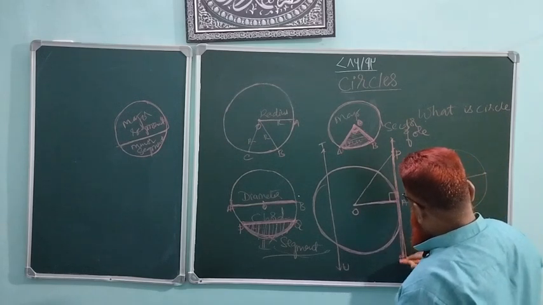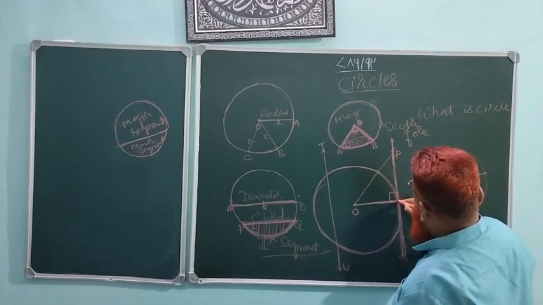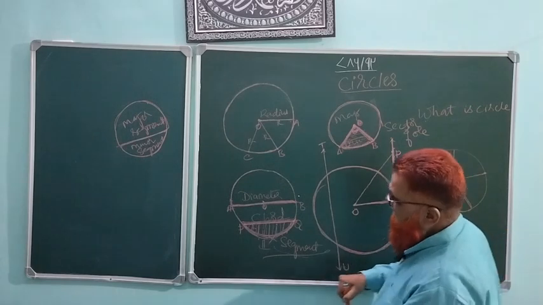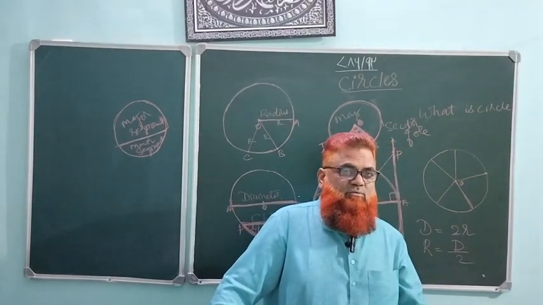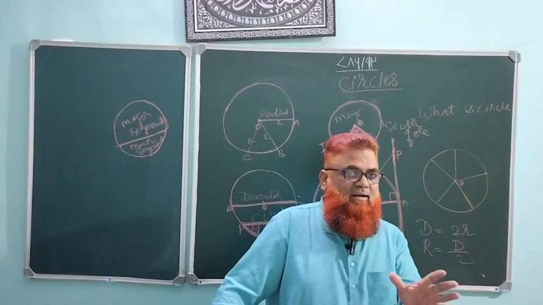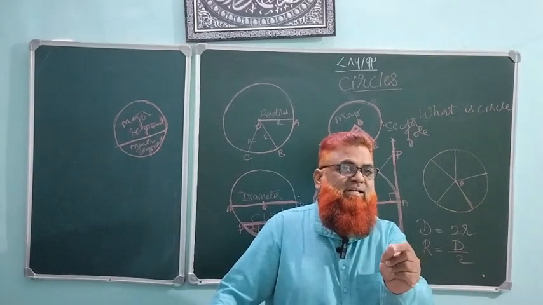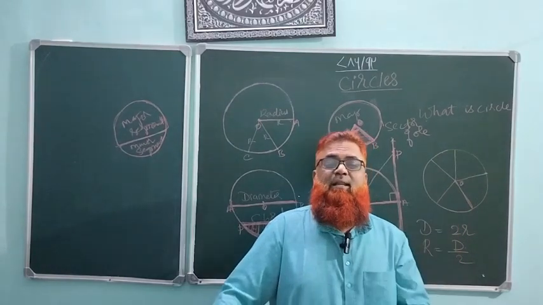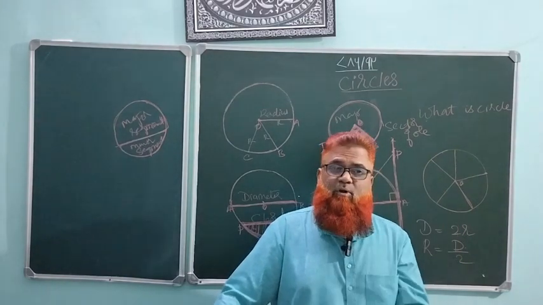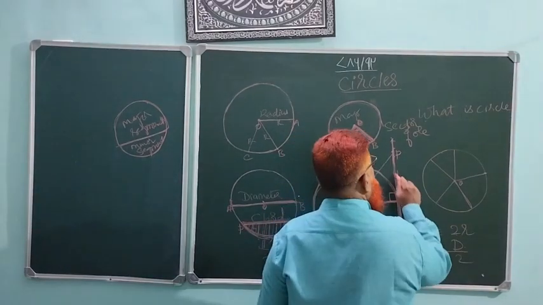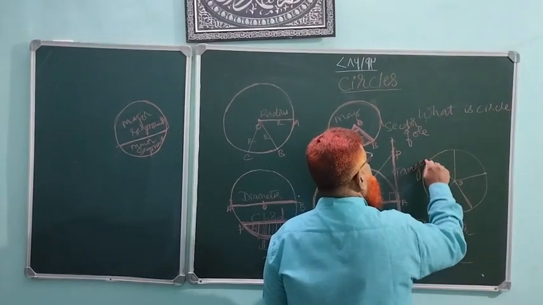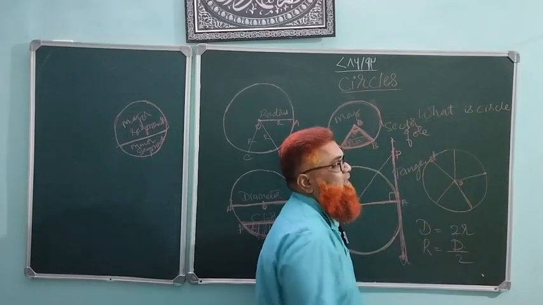This PQ touches the circle at a point A. So the line which passes near the circle, touching it at one point, is called a tangent. T-A-N-G-E-N-T, tangent of a circle.